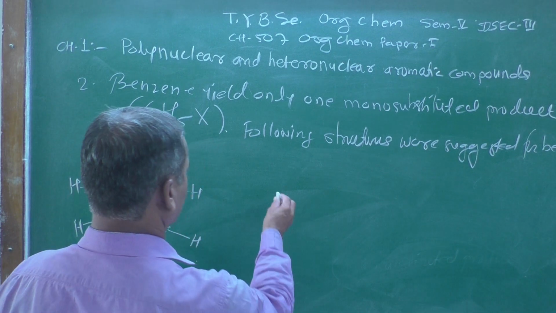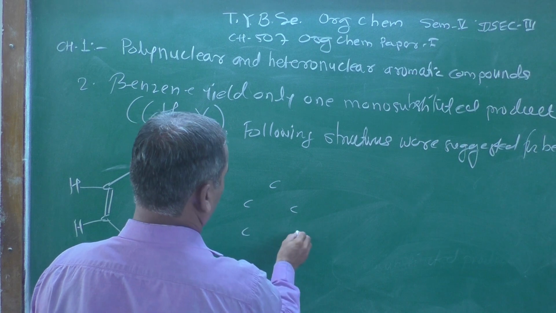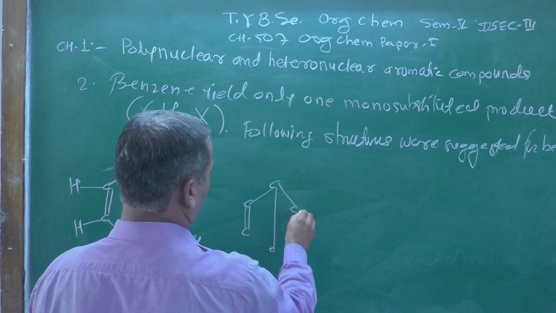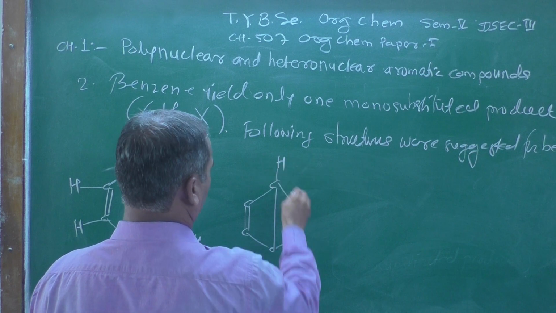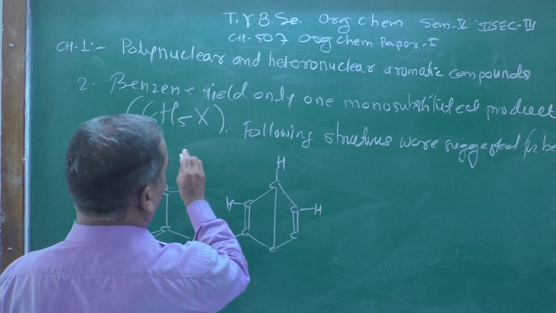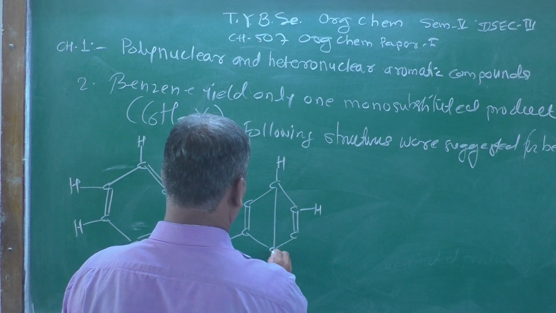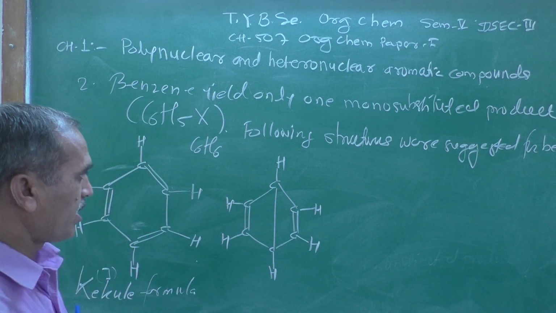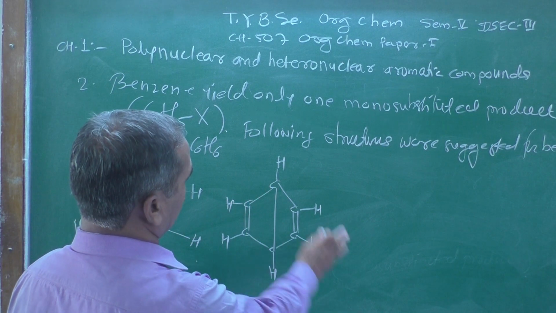Second structure, I am showing over here. I have represented it here because we know that the molecular formula of benzene is C6H6, so the 6 hydrogen atoms and the carbon atoms are oriented like this.